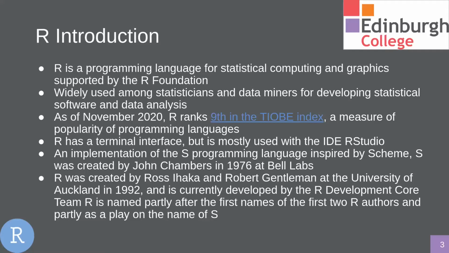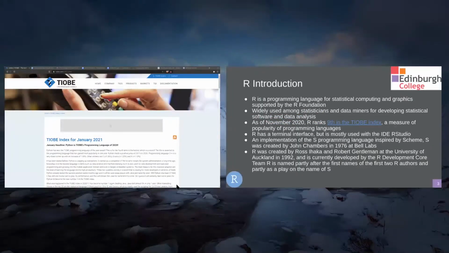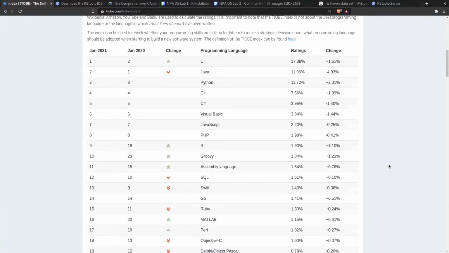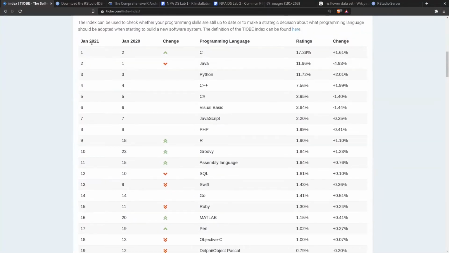And as of November 2020, and I can actually tell you as of January 2021, R ranks 9th on the TIOBE index as a measure of the popularity of programming languages. Now, there's lots of different indexes and ways of measuring things. This is just one of them. So we jump over and have a look at the TIOBE index here for January 2021. We can see that the number one language is the C programming language, okay? And this has swapped places recently with Java. That's down in popularity by about 5%, okay?